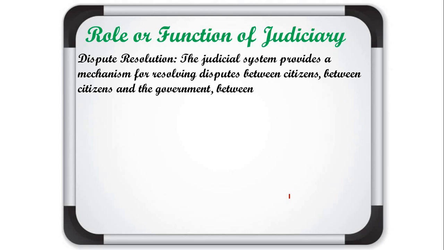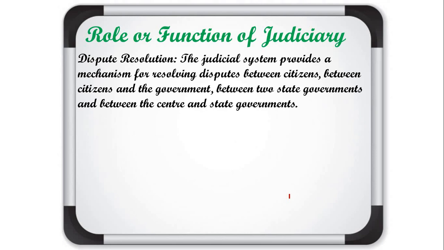The judicial system provides a mechanism for resolving disputes between citizens and the government, between 2 state governments, and between the center and the state government. This is the main function of judiciary, resolution of dispute. Okay, means the judicial system provides a system which resolves all the disputes, whether the dispute is between citizens, or between citizens and the government, or between 2 state governments related to river water or any land dispute, and between the center and state government. This is the first main function of judiciary.